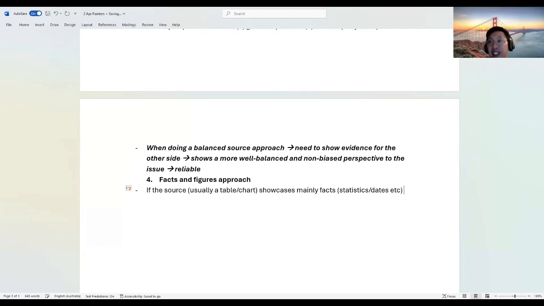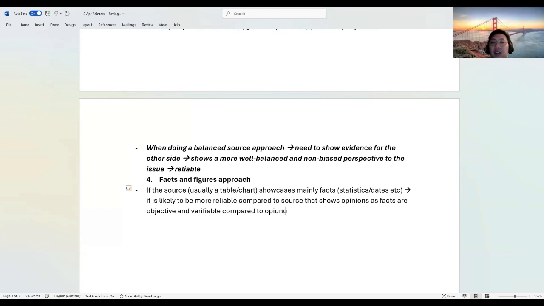for example, etc. Many facts and figures, it is likely to be more reliable compared to a source that shows opinions. So, stating facts and figures, they are objective and verifiable compared to opinions, which are more subjective and non-verifiable.